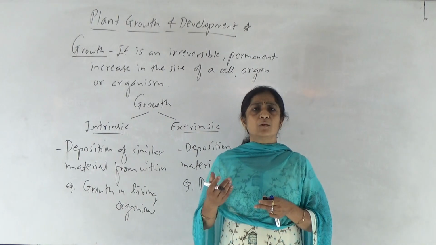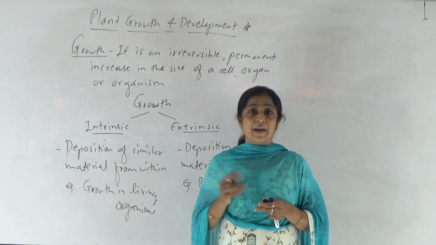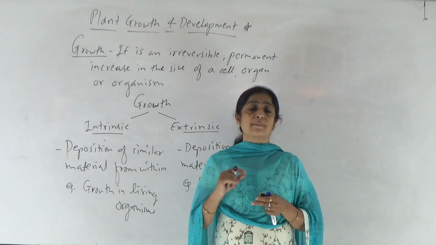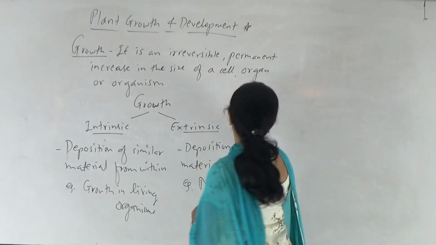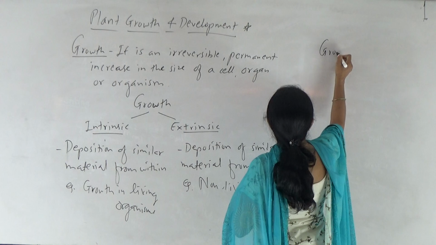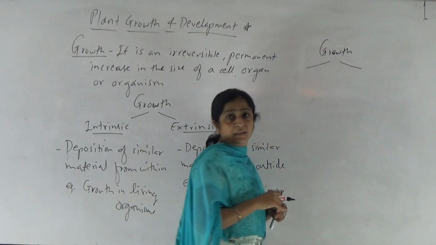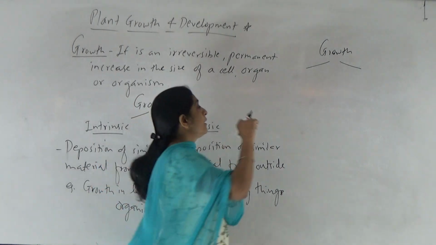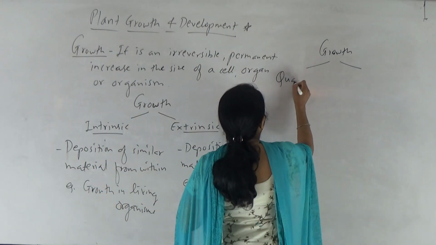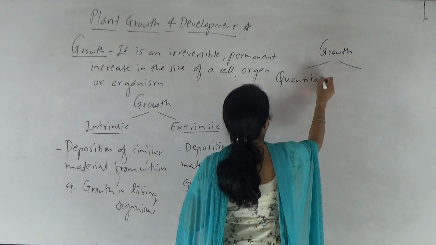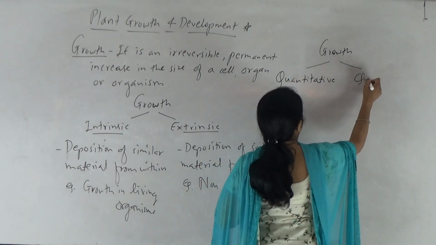On the basis of how it is measured, growth can be of two types, quantitative and qualitative.